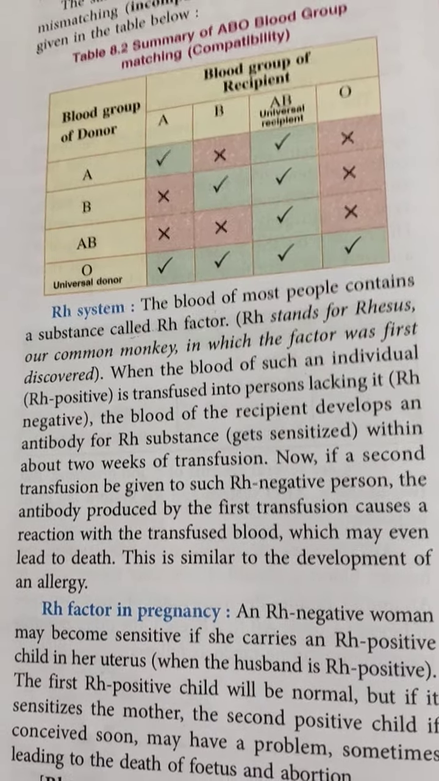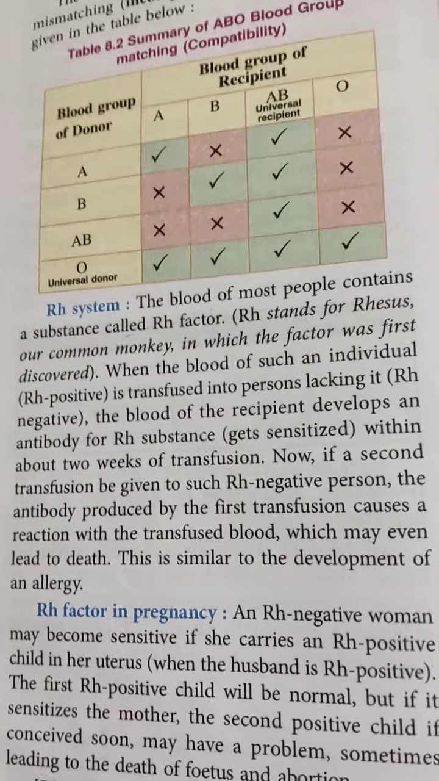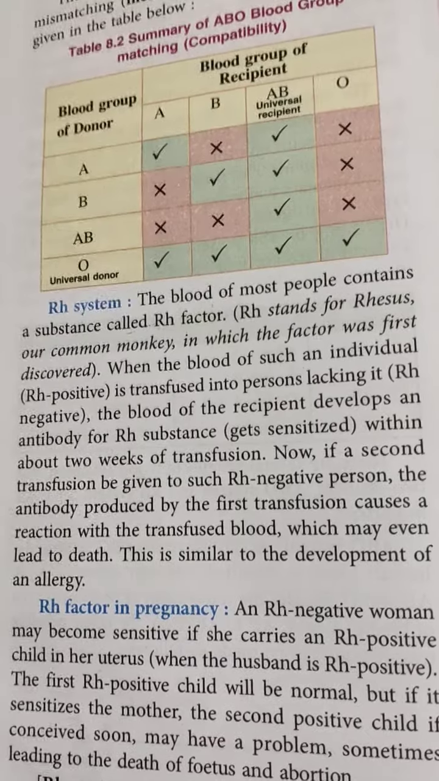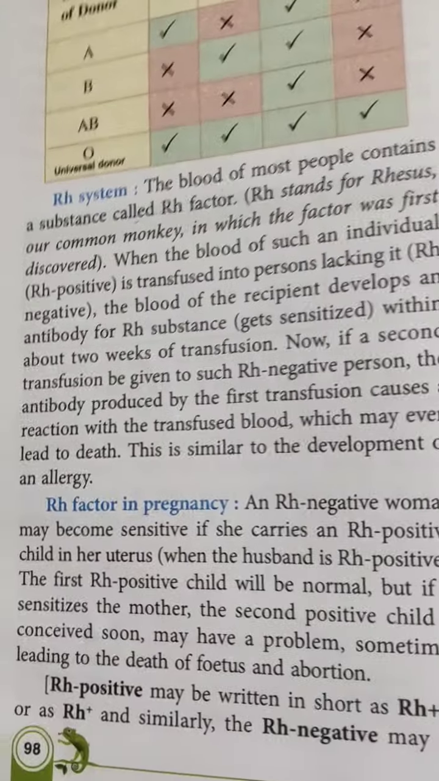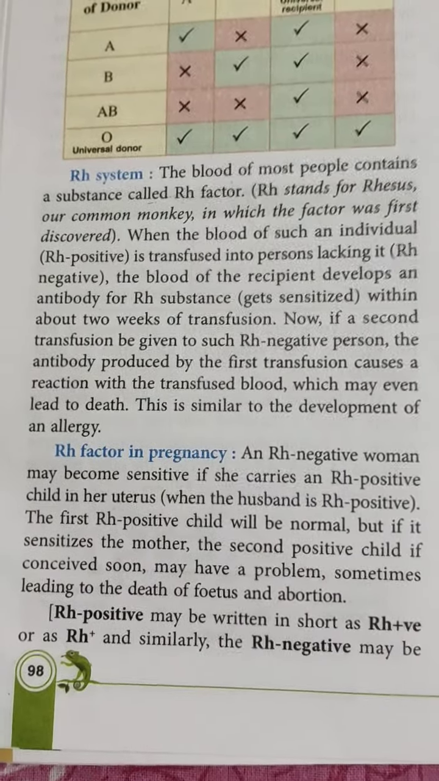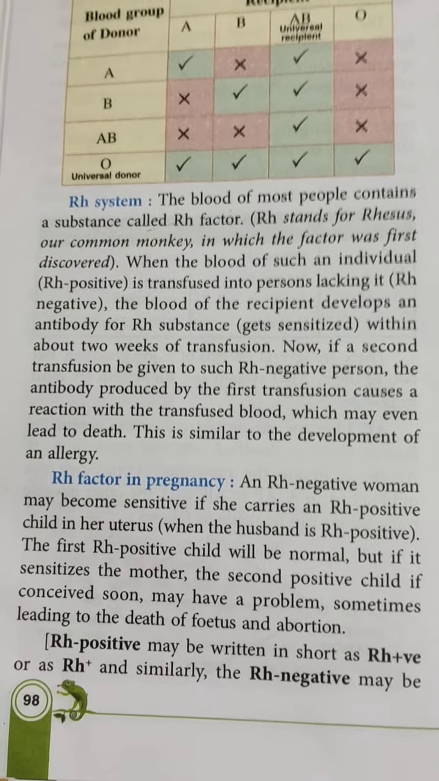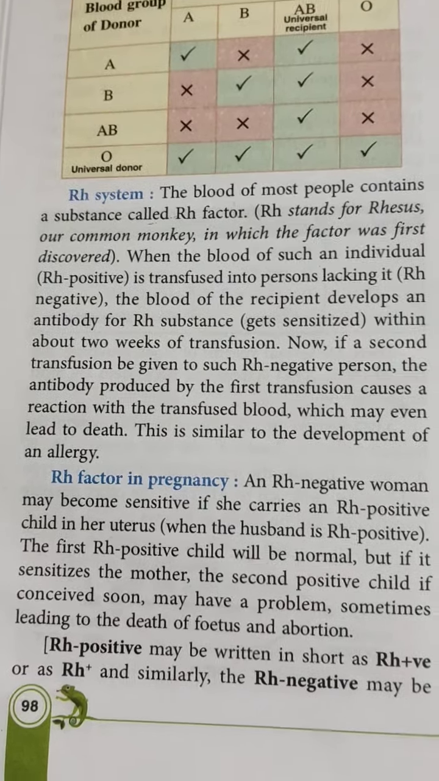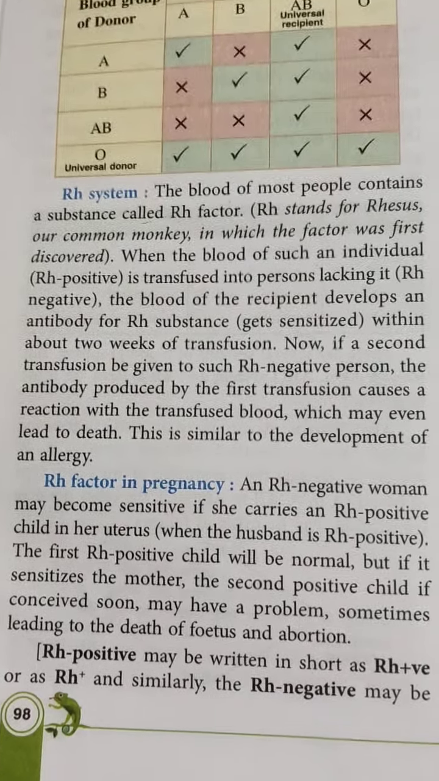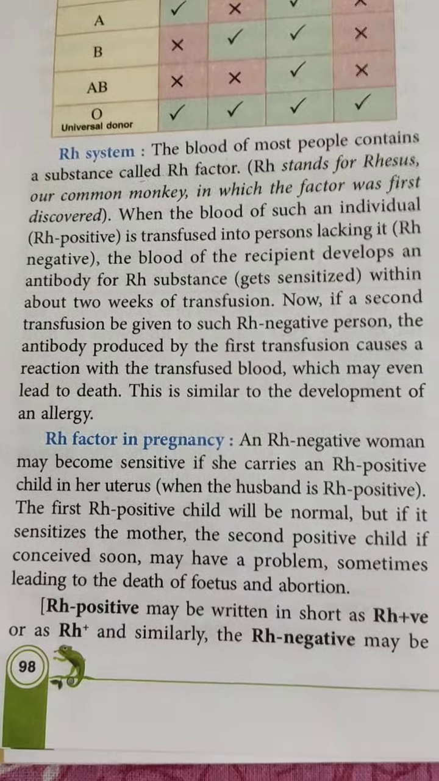Allergen, what does it do? At first the allergen gets inside, and then it creates the antibodies inside. For the second time, when the same allergen gets inside, then the body becomes hypersensitive. The same thing is happening over here also. Now, another very important thing which you must know is the Rh factor in pregnancy. An Rh negative woman may become sensitive if she carries an Rh positive child in her uterus. The first Rh positive child will be normal, but if it sensitizes the mother, the second positive child, if conceived soon, may have a problem, sometimes leading to the death of the fetus and abortion.